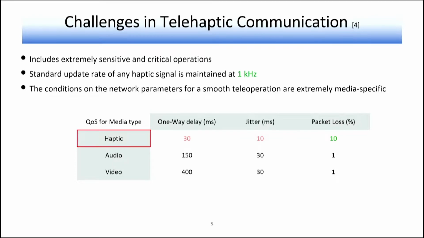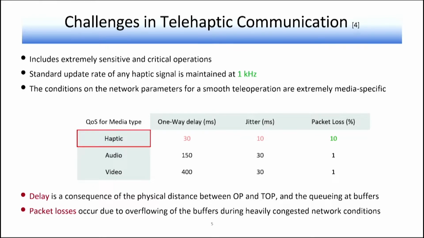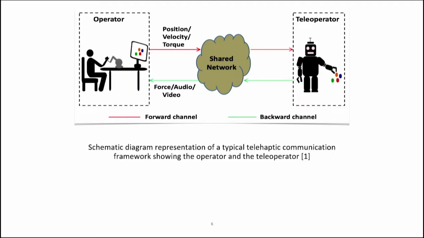But there is some room in the packet loss. We can have some packet loss because this is a real-time scenario. If we lose some frames, then there is no point in getting that frame at a future time. So we can have some packet loss, but it should be within a limit, which is around 10%. So these are the challenges in telehaptic communication.